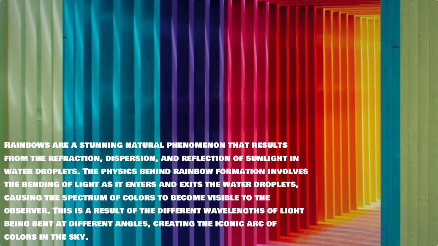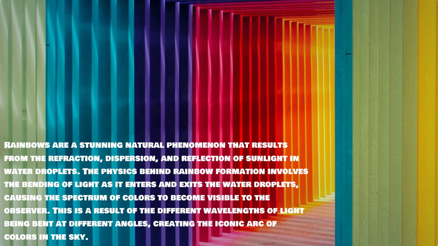Rainbows are a stunning natural phenomenon that results from the refraction, dispersion, and reflection of sunlight in water droplets. The physics behind rainbow formation involves the bending of light as it enters and exits the water droplets, causing the spectrum of colors to become visible to the observer. This is a result of the different wavelengths of light being bent at different angles, creating the iconic arc of